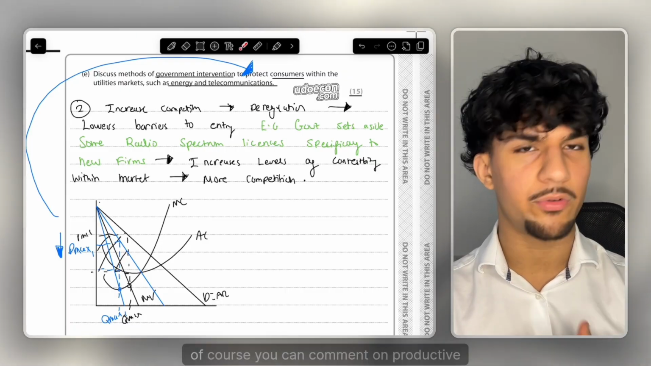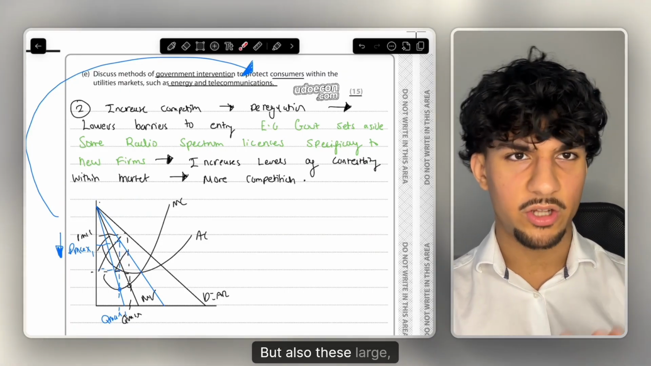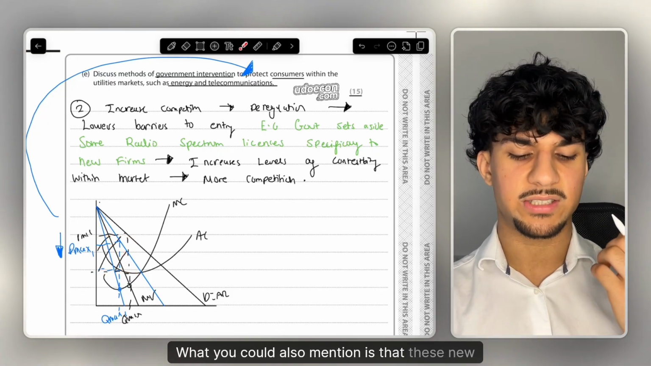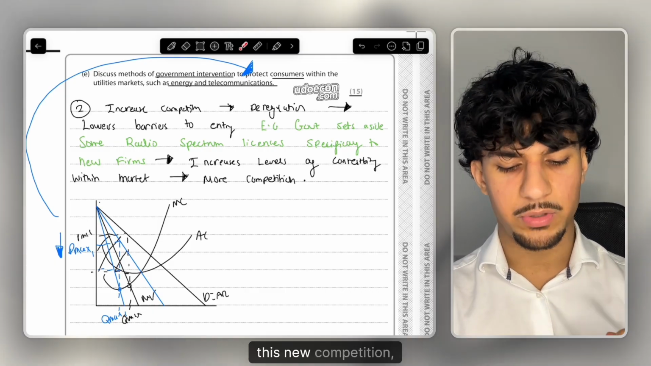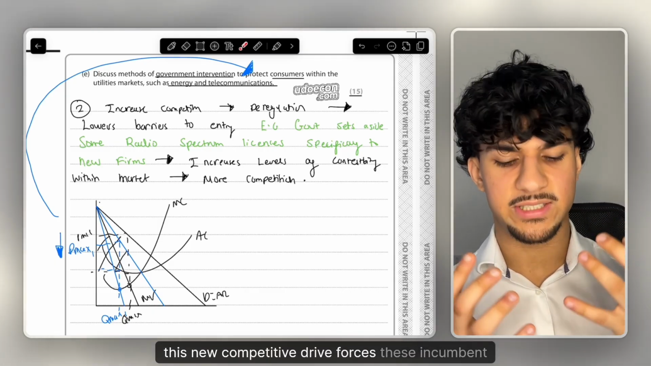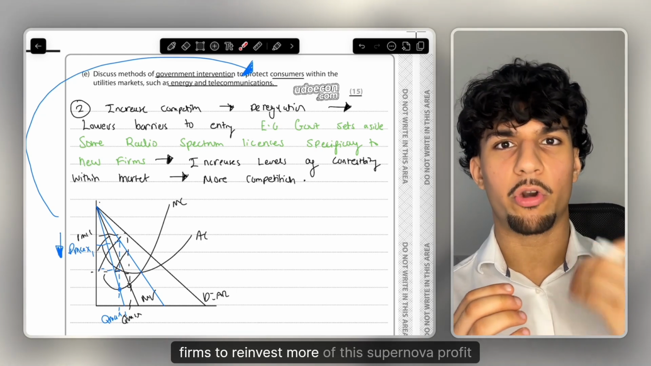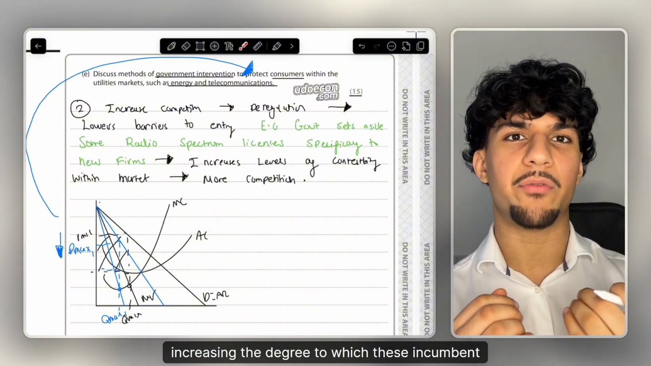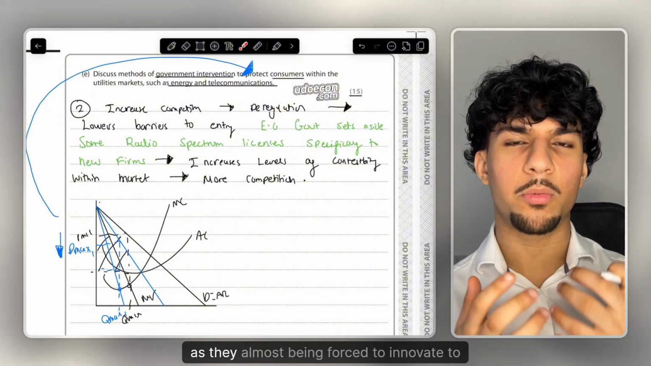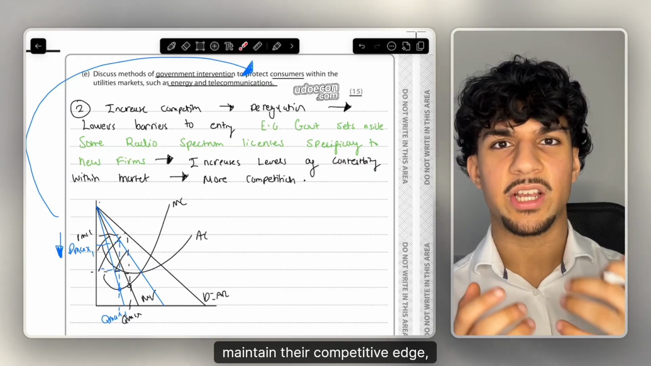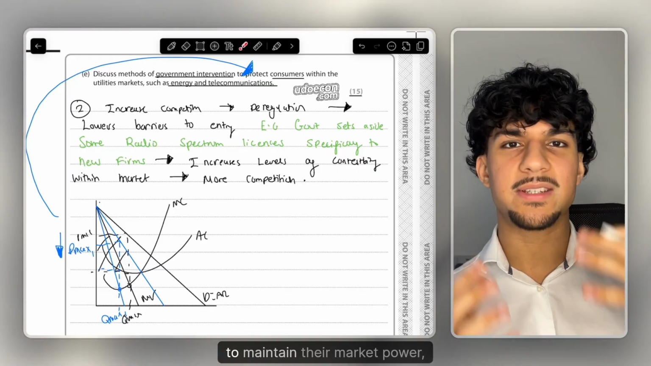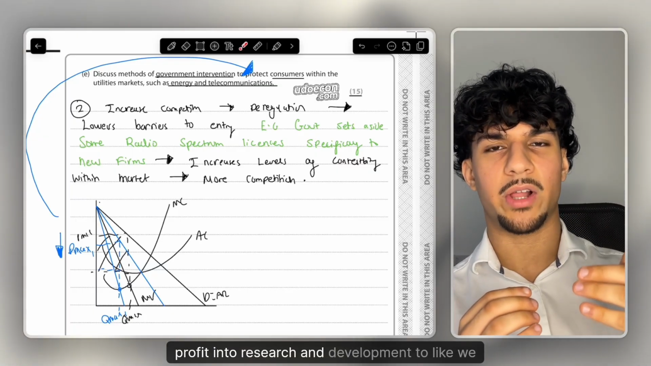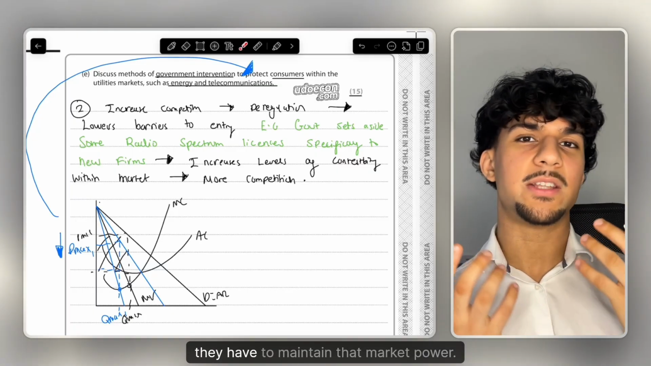Another massive thing you could comment on, of course, is productive efficiency, but also these large incumbent firms have these boxes of supernormal profit. What you could also mention is that this new competitive drive forces these incumbent firms to reinvest more of their supernormal profit into research and development, thus increasing the degree to which they are dynamically efficient. They're almost being forced to innovate to maintain their competitive edge, their market position, their market power. They have to allocate more of their supernormal profit into research and development to maintain that market share and market power.